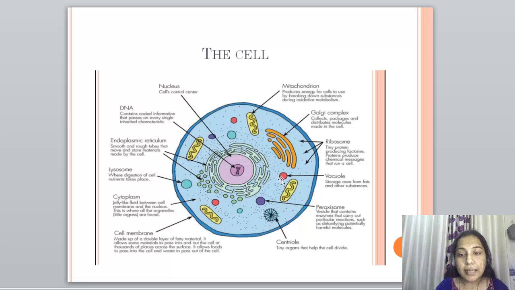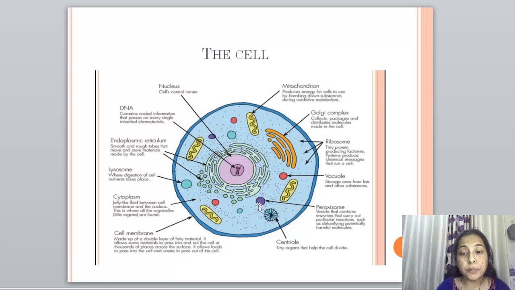Now you see the red spherical structure present in the cell. These are called vacuoles. The vacuoles are the storehouse of the cell. They store fats, water molecules and other waste substances. So that is why it is called the storehouse of the cell.